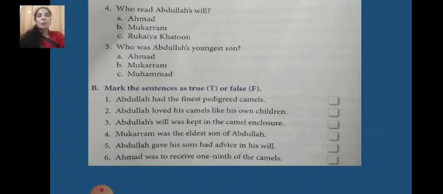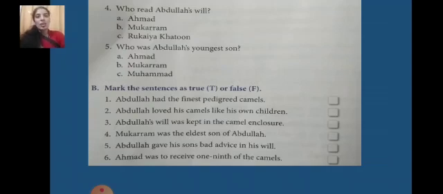Fifth, who was Abdullah's youngest son? Youngest means who was the smallest one? Smallest not in size but in age. A, Ahmed. B, Mukarram. C, Muhammad. Children, keep in mind that those who are small in age, those who are less in age, are called younger, youngest. So who was the youngest one? The correct option for question 5 is B, Mukarram.